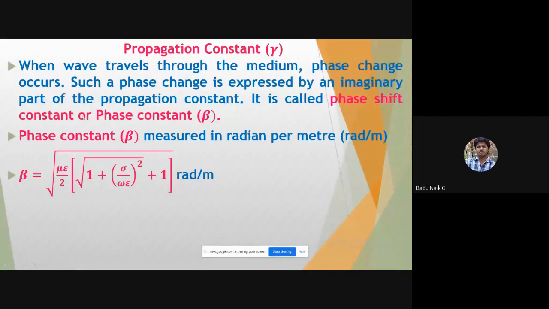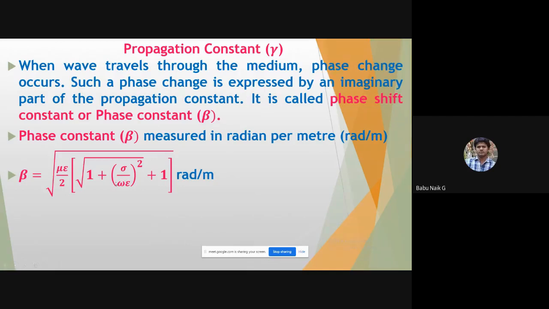So the real part of the propagation constant we call the attenuation constant. The imaginary part of the propagation constant we call the phase shift constant, or simply the phase constant. The phase shift constant is measured in radian per meter.